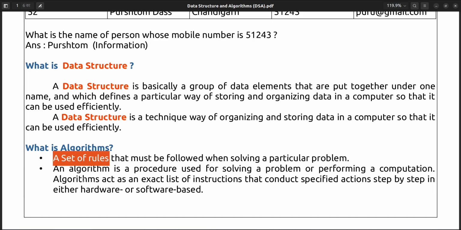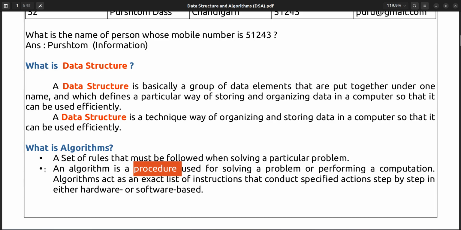So that is nothing but rules that must be followed when solving a particular problem. Or you can say that an algorithm is a procedure used to solve a particular problem or performing a computation. An algorithm acts as an exact list of instructions.